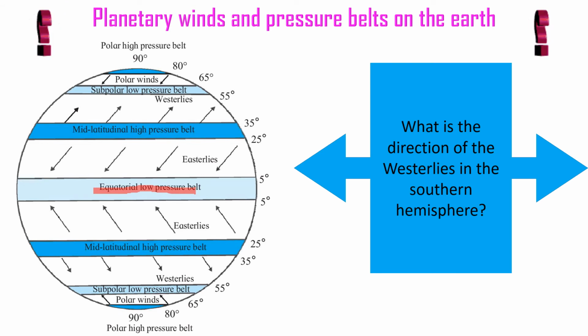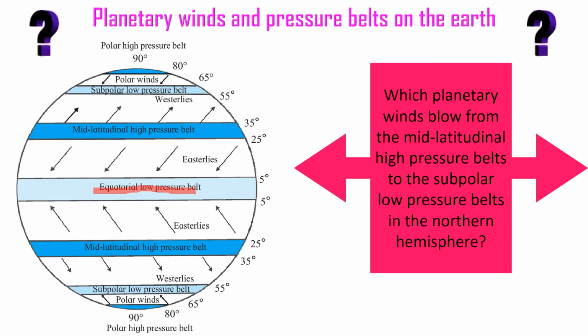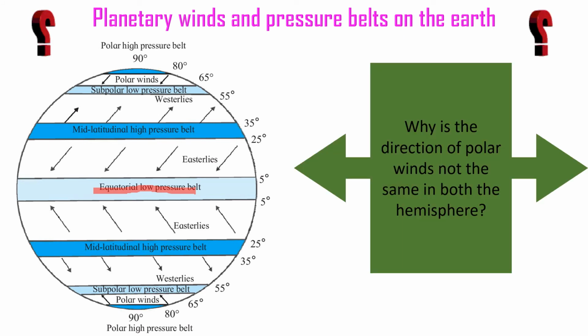Then next, the westerlies blow from the mid latitudinal high pressure belt to the subpolar low pressure belt. Westerlies blow from these pressure belts in the northern hemisphere and also the southern hemisphere, from the mid latitudinal high pressure belt to the subpolar low pressure belt.